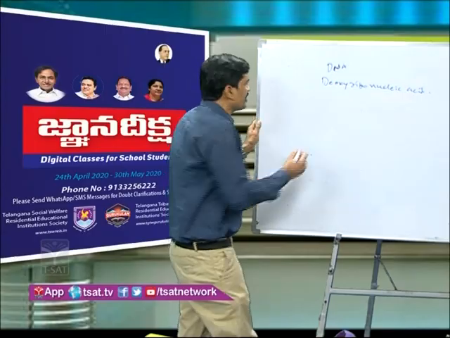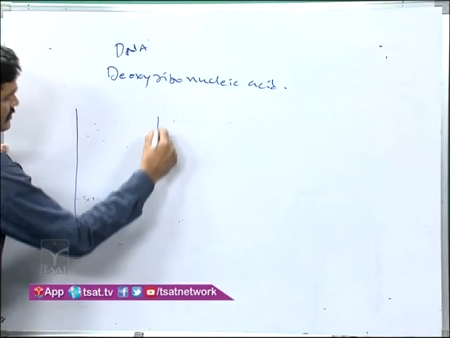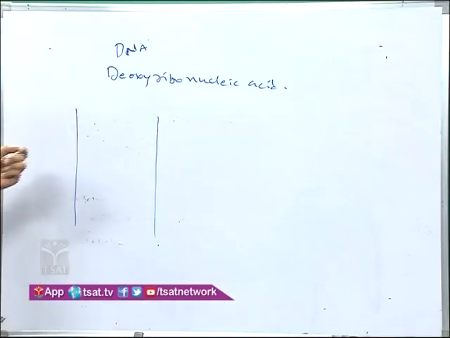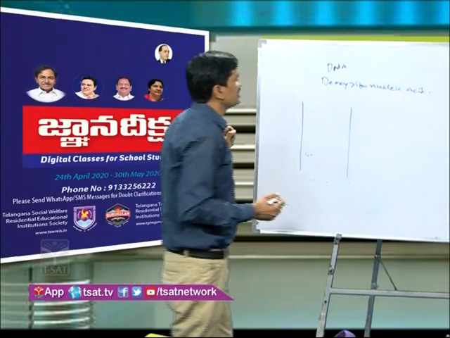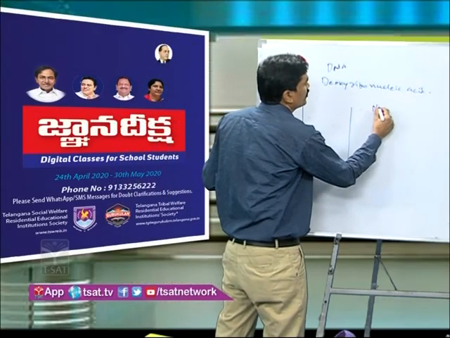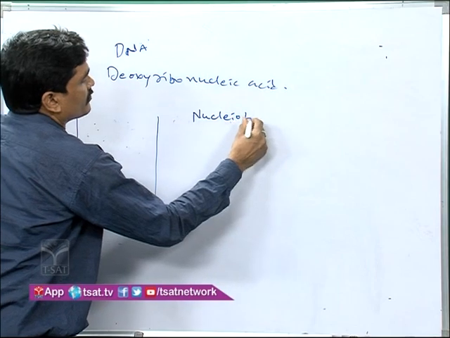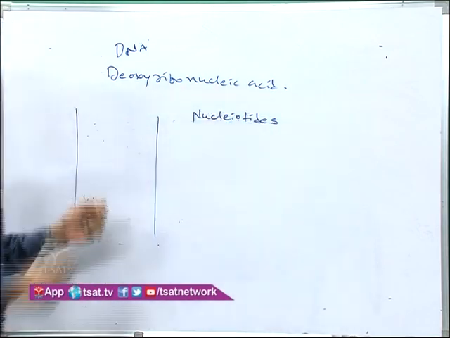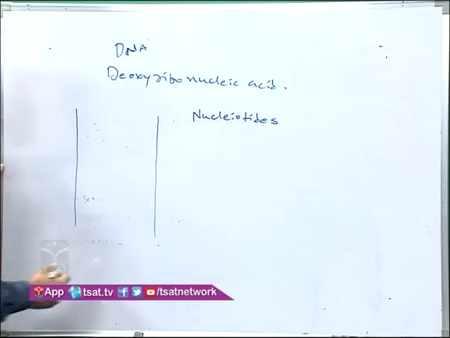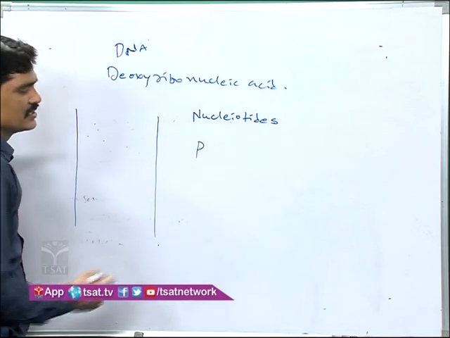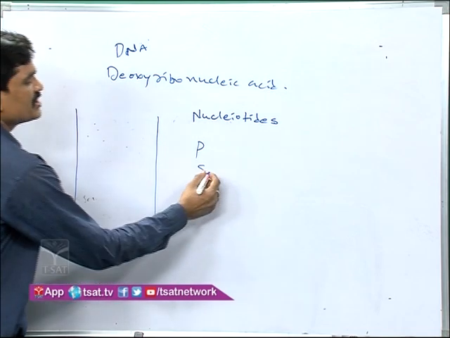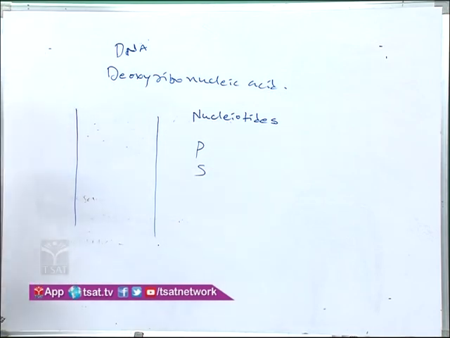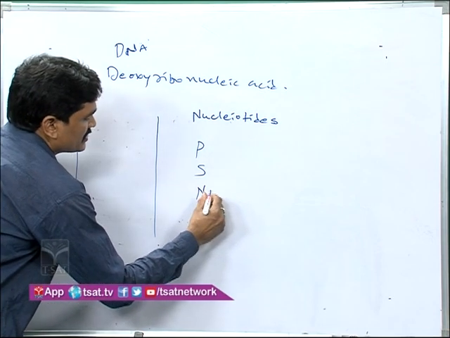Actually, DNA is made up of two strands. Each strand is made up of nucleotides. What is meant by a nucleotide? A nucleotide means one phosphate, one sugar, and a nitrogenous base. Deoxyribose sugar is present in DNA, and ribose sugar is present in RNA.